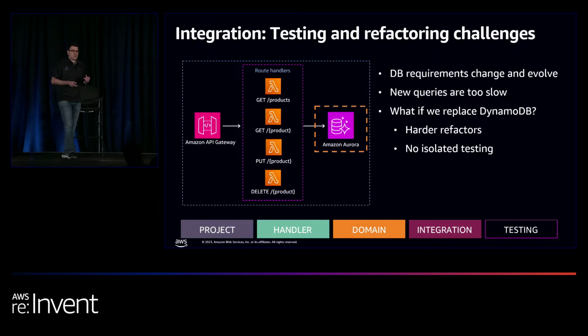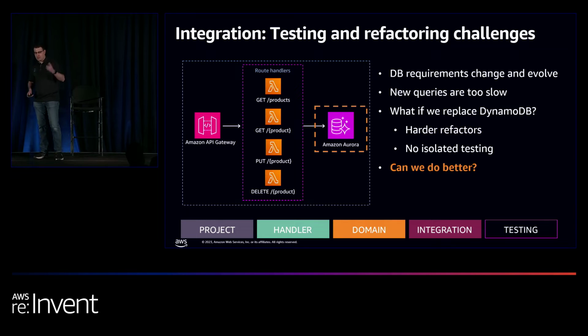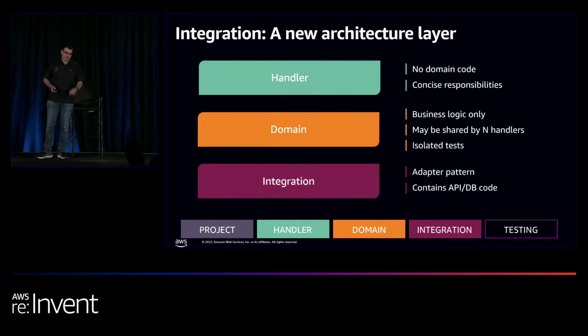And we didn't have specific testing for that database section. So as before, can we do better? Yes, we can. Introducing, again, another architectural layer. Surprise. So we're still going to have the handler layer. It will remain basically the same. We're going to have the domain layer, but now it's going to have zero integration code.